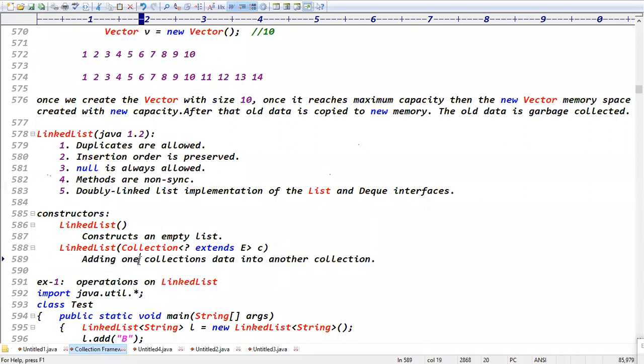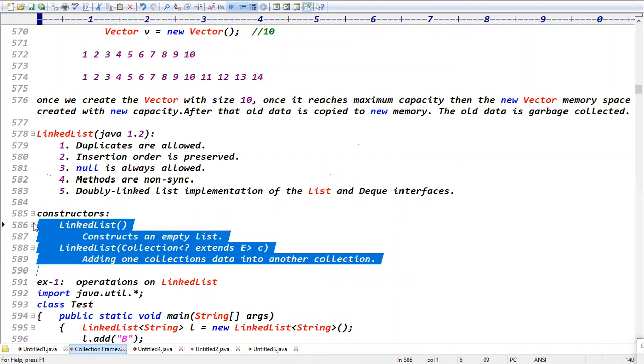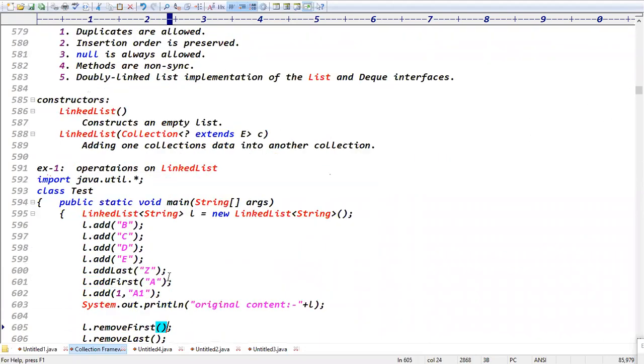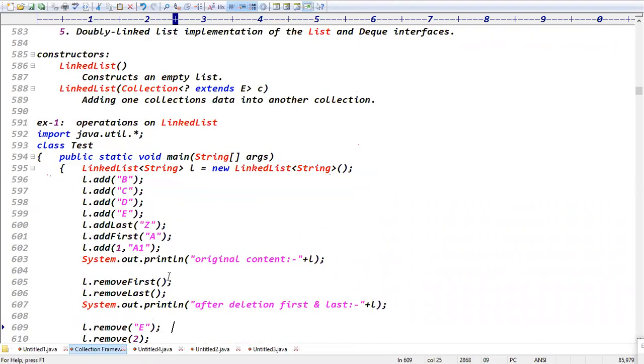Is it clear now? Coming to LinkedList, how many constructors does it contain? Two constructors, right? The difference between ArrayList and LinkedList is that in LinkedList the data will be stored in double linked list format.